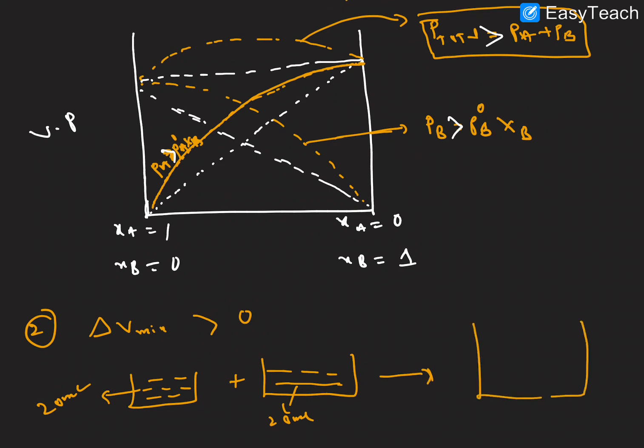The resultant solution is having a little more than the two solutions together. Here we will get nearly 41 ml. So it can show positive deviation. I hope it is clear.